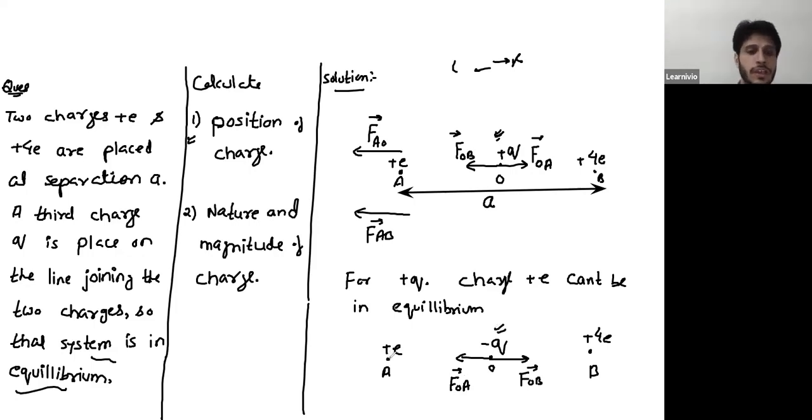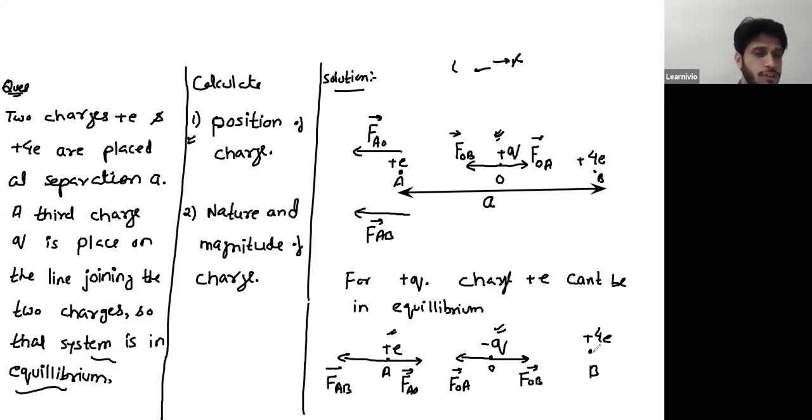Just like minus Q, if we talk about this A. This charge at O will attract this charge at A. This is the direction of force. Force on charge at A due to charge at O. Similarly, the charge at B will repel this charge at A, and the direction of force will be left hand side. This is force on A by B. Again, both the forces are acting in the same direction, so charges could be in equilibrium.